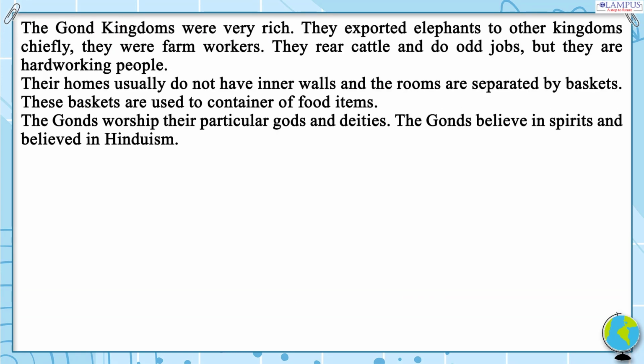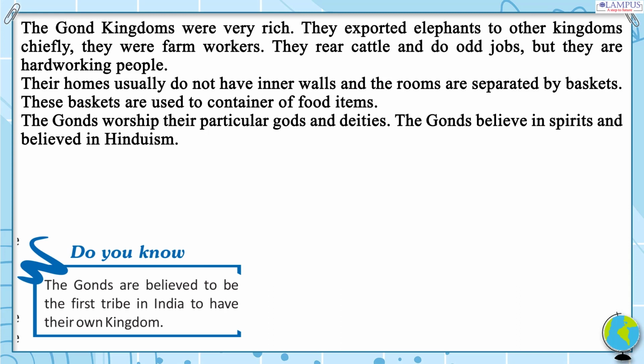The Gond kingdoms were very rich. They exported elephants chiefly to other kingdoms. They were farm workers. They reared cattle and did odd jobs, but they were hardworking people. Their homes usually do not have inner walls and the rooms are separated by baskets. These baskets are used as containers of food items. The Gonds worship their particular gods and deities. The Gonds believe in spirits and also believed in Hinduism. Do you know, the Gonds are believed to be the first tribe in India to have their own kingdom.